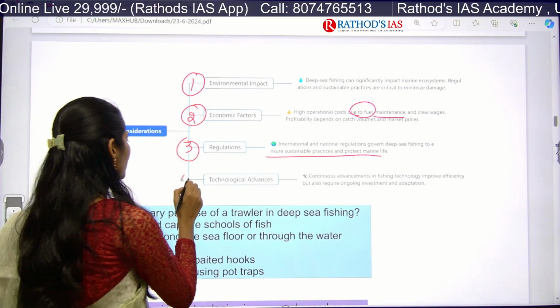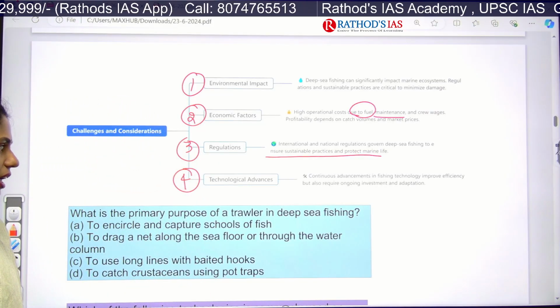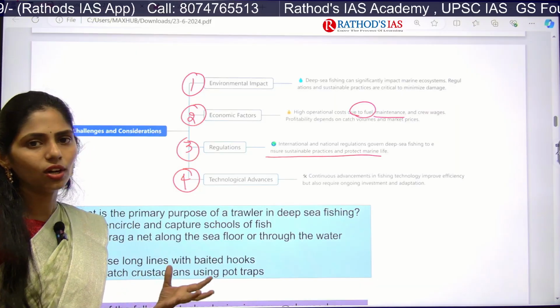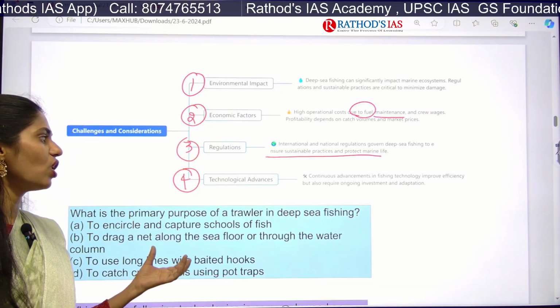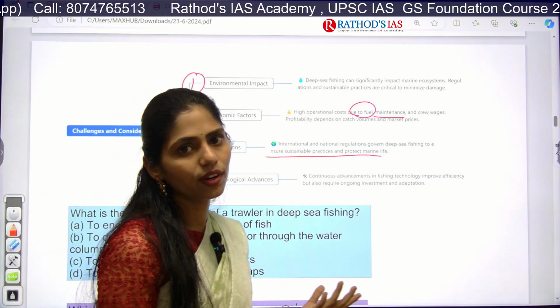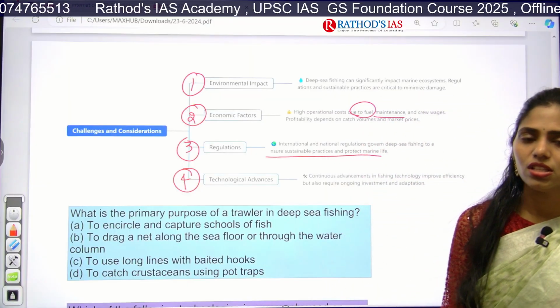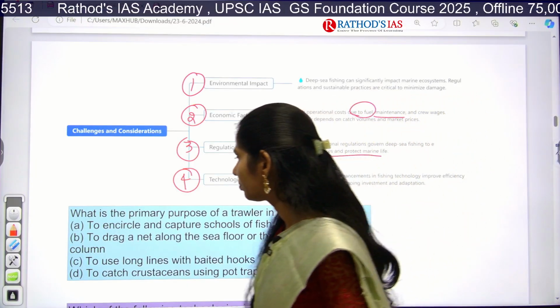And fourth one is technological advances. Continuous advancements in fishing techniques and technologies are also improving efficiency, with ongoing investments as well as adaptation. So getting the technology is also one of the challenges you're facing. Okay, so all these are the challenges in deep sea fishing.